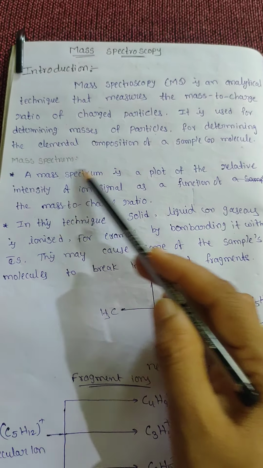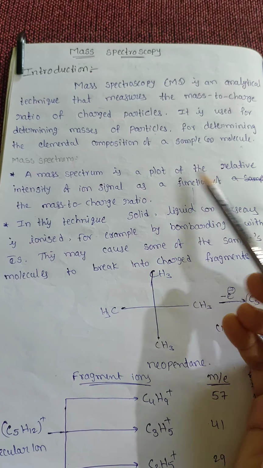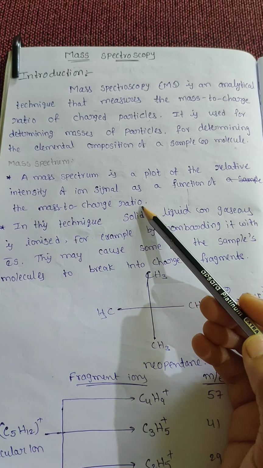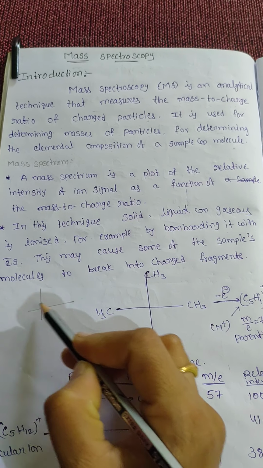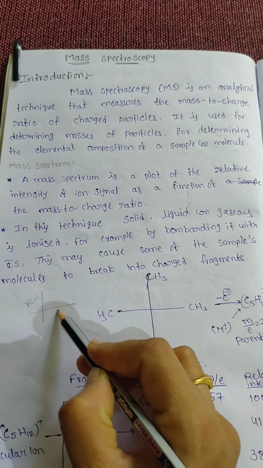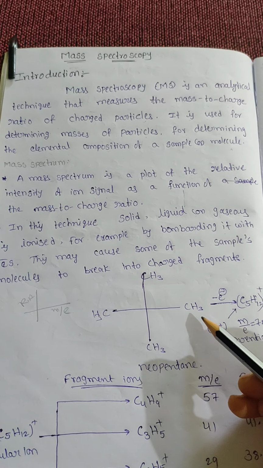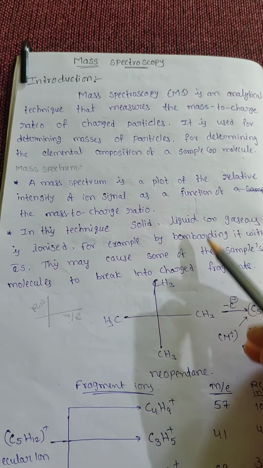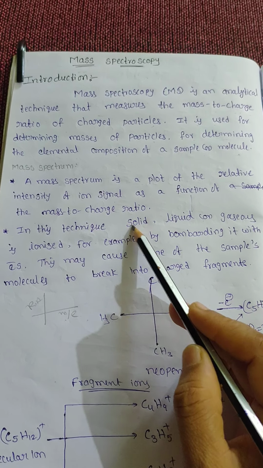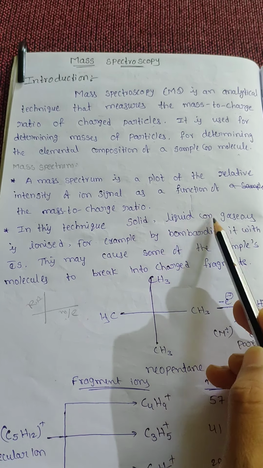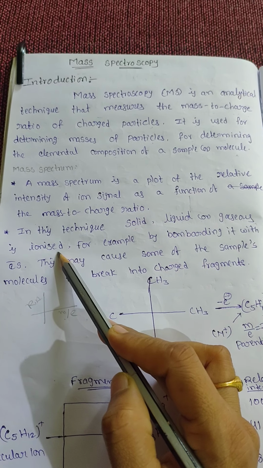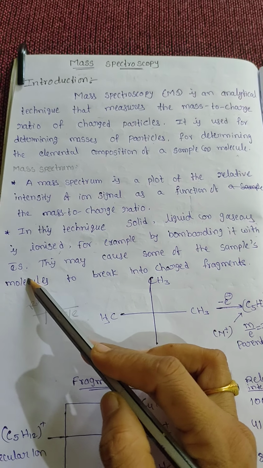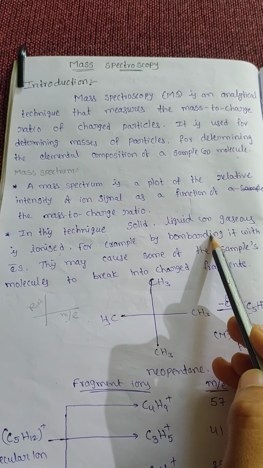What is a mass spectrum? A mass spectrum is a plot of the relative intensity of ion signal as a function of the mass to charge ratio. We plot the graph between relative abundance and mass to charge ratio. In this technique, we take the sample, whether solid, liquid or gaseous, and it is ionized by bombarding it with high energy electrons.